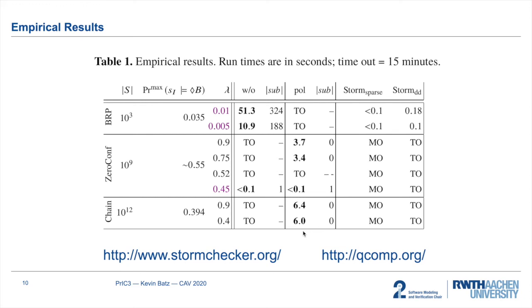What I also want to emphasize is that PrIC3 can benefit from the fact that it partially explores the model, because sometimes, as it is the case here for zeroconf, it suffices to consider a very small portion of the model in order to verify or refute an upper bound. Moreover, we see that the closer lambda is to the actual reachability probability, the more time the algorithm needs and the bigger the subsystem it has to inspect. And sometimes it is even the case that PrIC3 times out, whereas for a smaller lambda it is still able to verify or refute it as an upper bound.